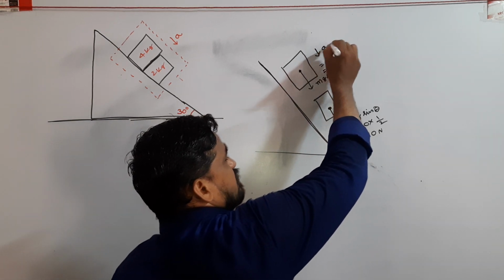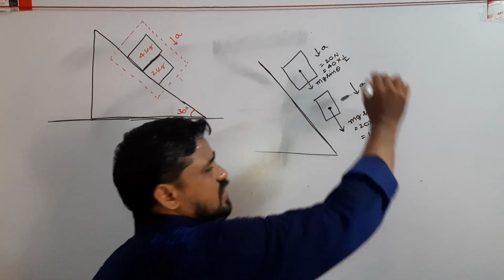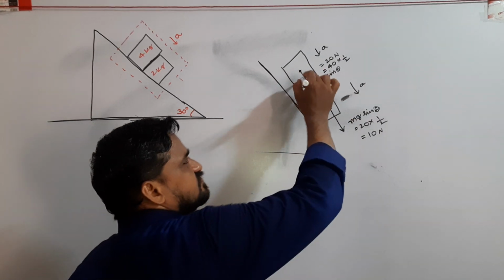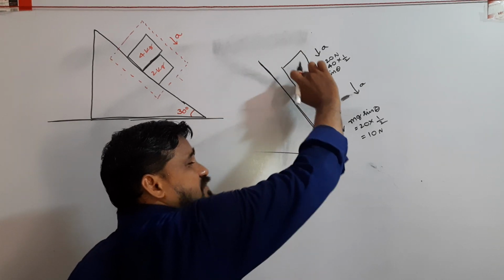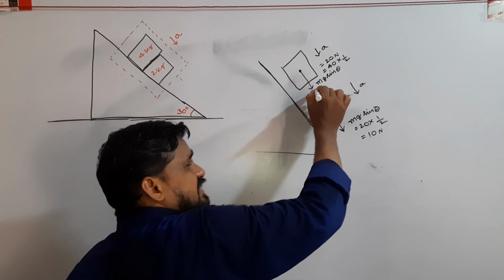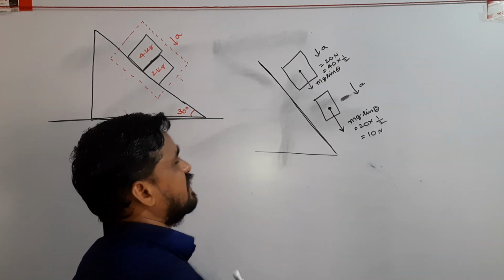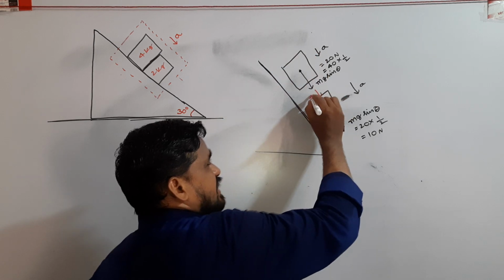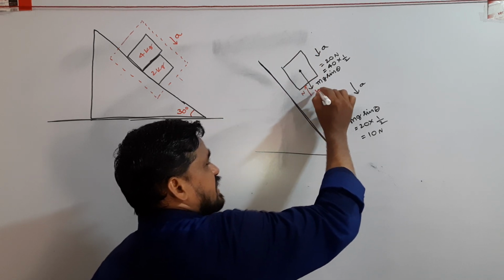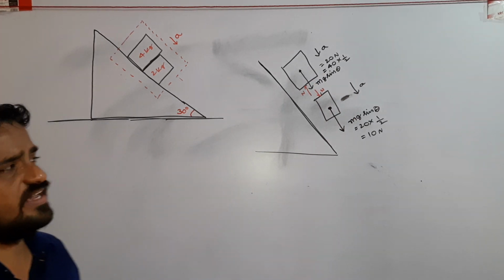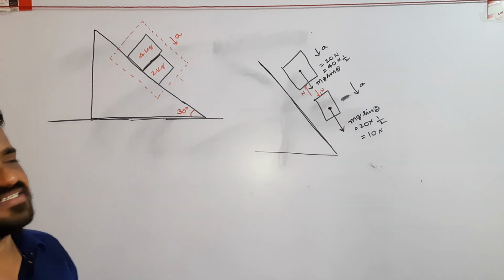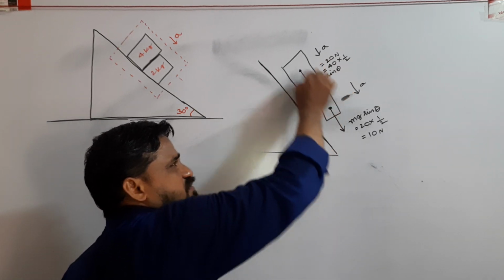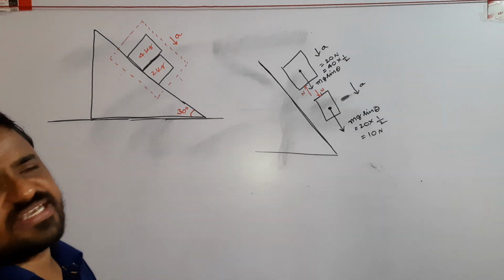This moves down with acceleration A, and this also moves down with acceleration A. Because of gravitational force, the 4 kg body exerts force on the other body. Every action has an equal and opposite reaction. That is the normal contact force between the two contact surfaces of the bodies. Find that N value.